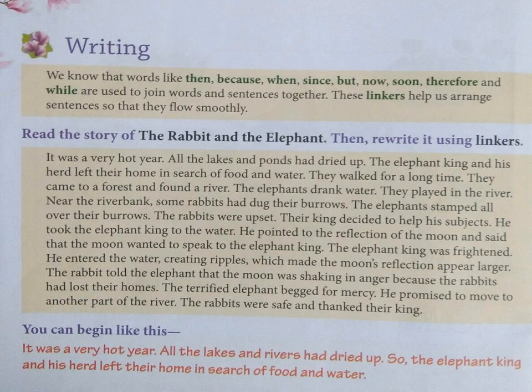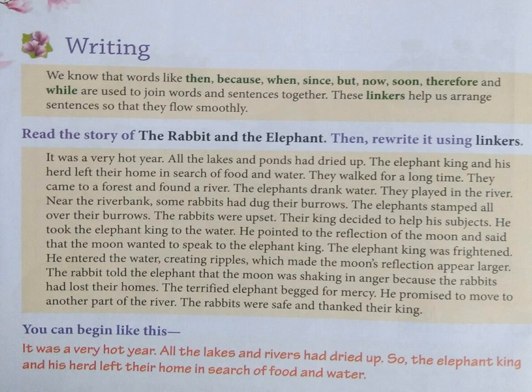Then the rabbit told the elephant that the moon is really angry with you because you have damaged the rabbits' burrows. You have stamped them so terribly that now the rabbits are homeless. The elephant thought it's real. The elephant thought that really the moon is over there and it wants to harm this elephant because it damaged and spoiled the houses of rabbits. It was so terrified that it begged for mercy.